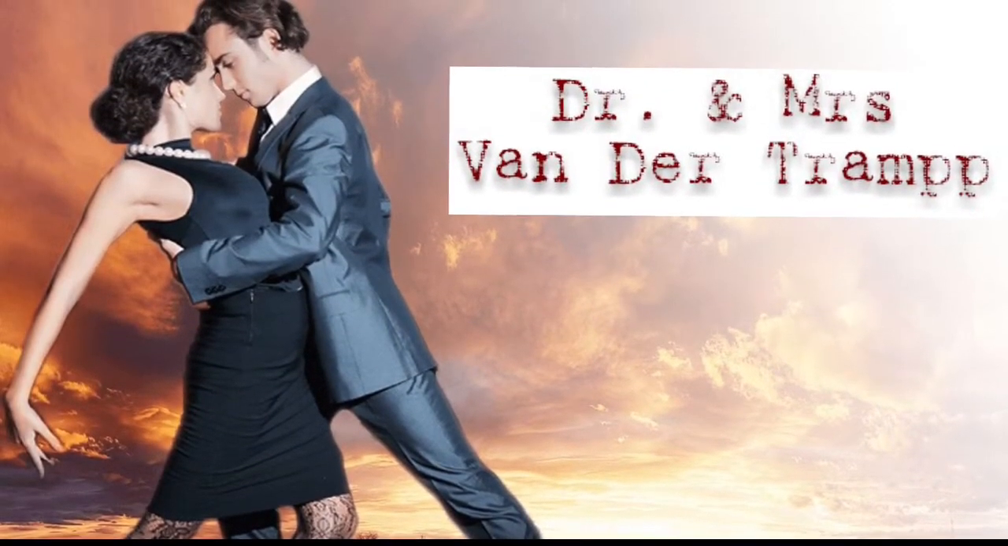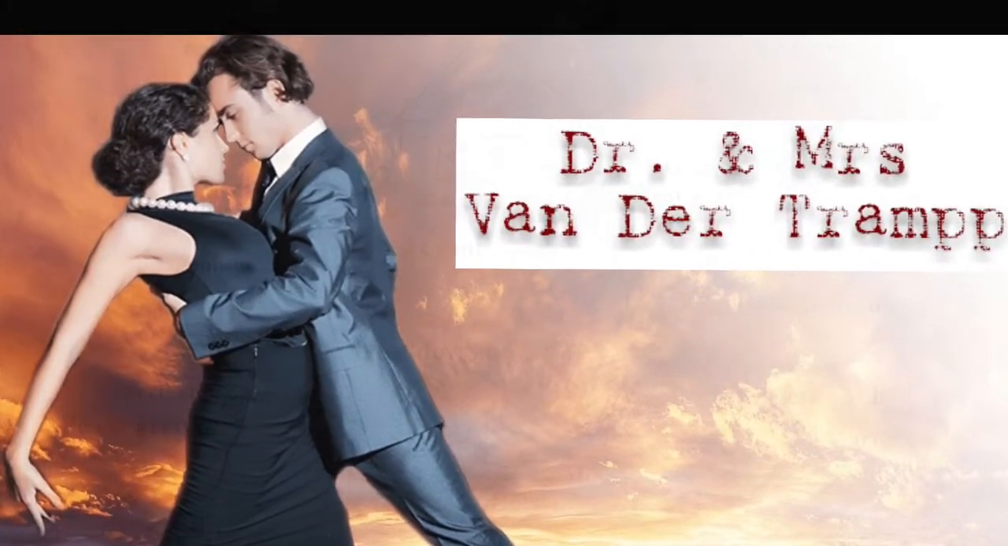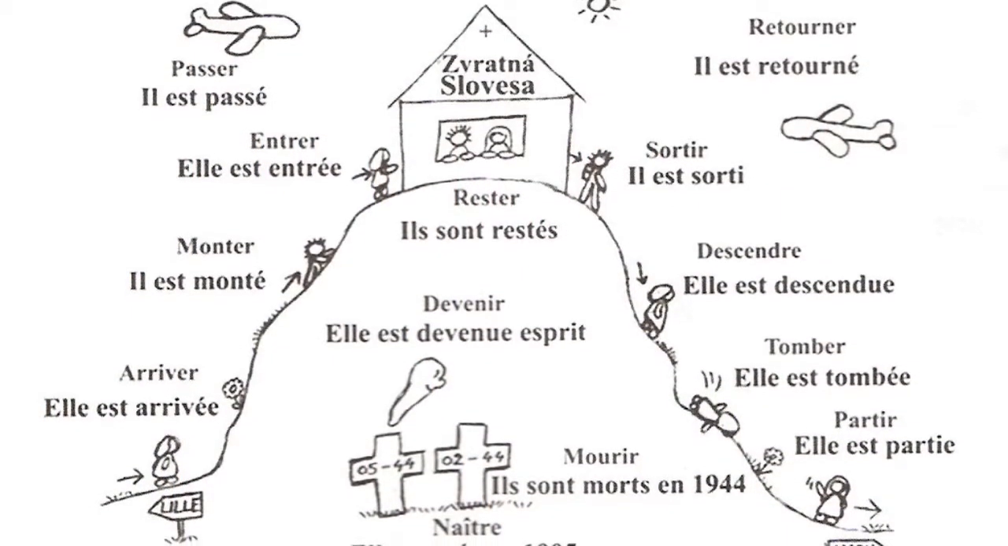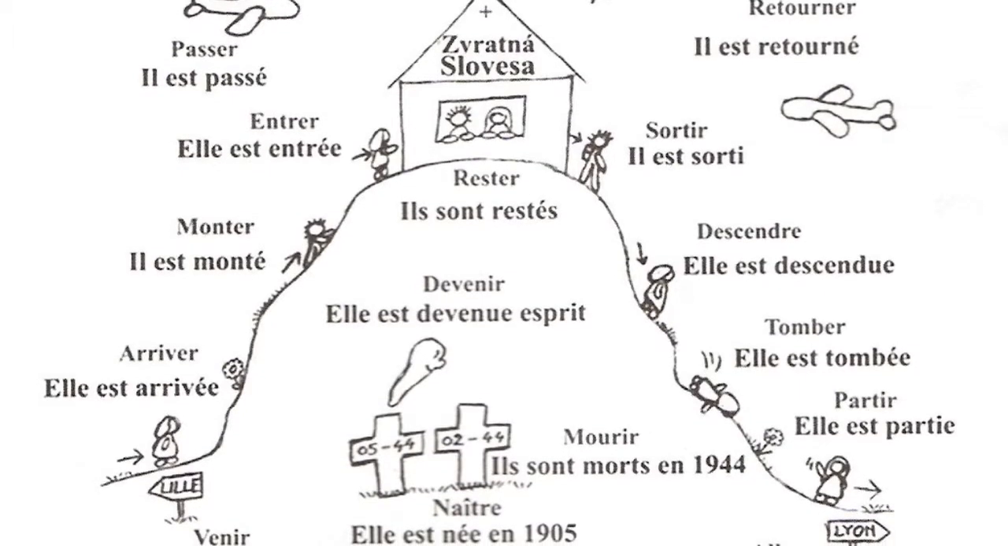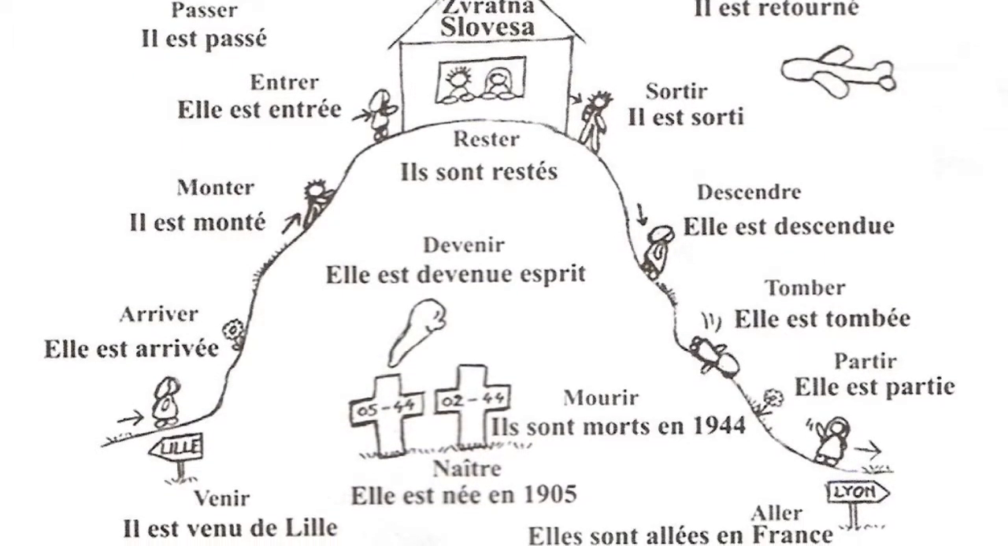We can remember these verbs by using the acronym Dr. and Mrs. Vandertramp. And you can remember them by thinking of them as verbs of motion, of direction. Study this image and pay attention to how the people are moving about.